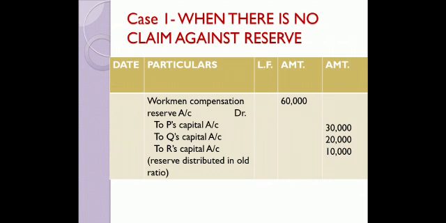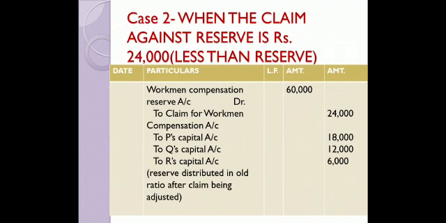So, children, we are going to pass the entry: workman compensation reserve account debit, to P's capital account, to Q's capital account, to R's capital account. 60,000 divided in the ratio of 3:2:1, 30,000, 20,000, 10,000. Simple? Clear? Moving on to case 2.